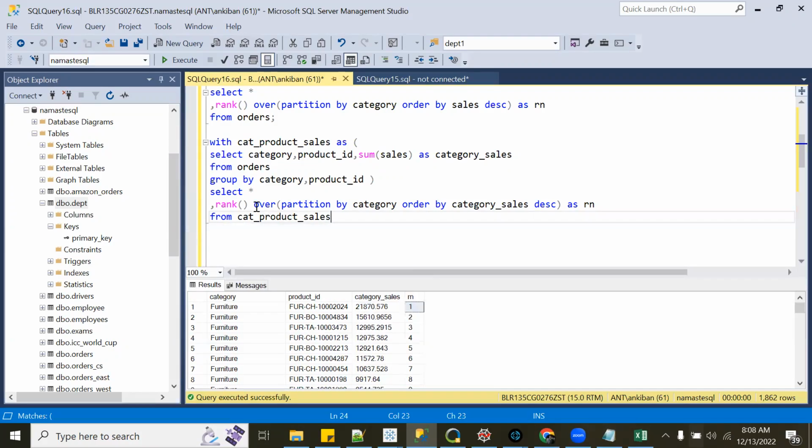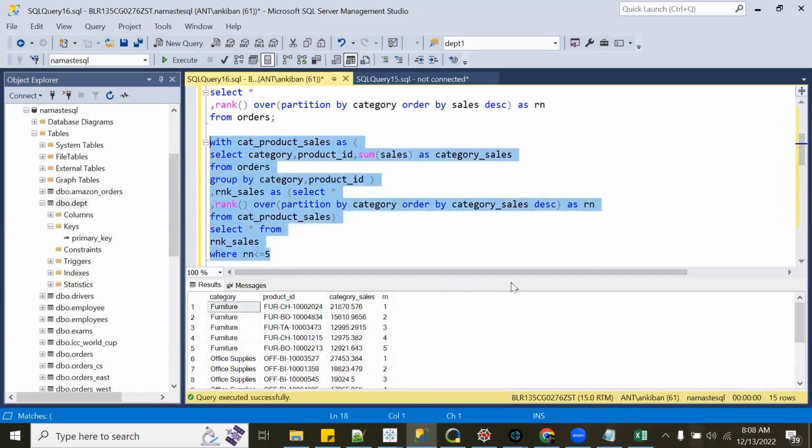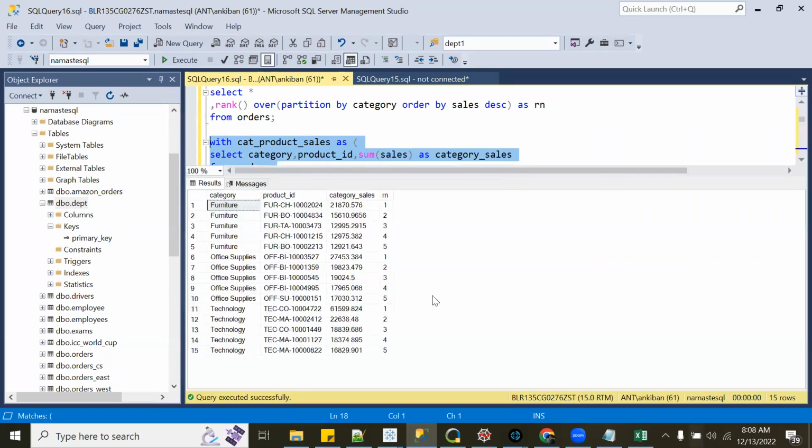Now I can put that filter, right? So I have to create one more CTE because I cannot use this in the where clause, right? So I will say rank sales something as this. So this is my CTE2. I need to give a comma here. Then I can say select star from rank sales where RN less than or equal to 5. I want the top 5 selling products in each category. You see, I have got 5 products in each category. Total 15 records.